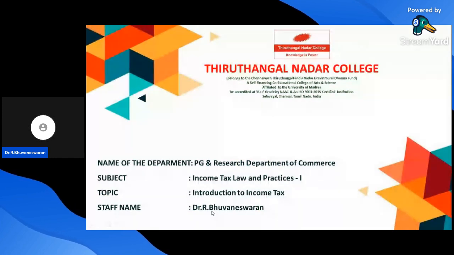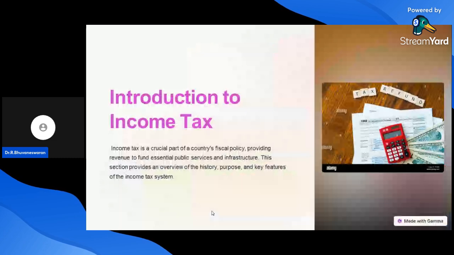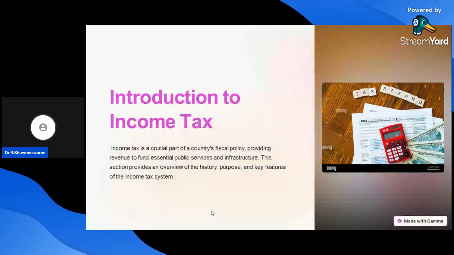Introduction to income tax. What is meant by income tax? Income tax is a government levy imposed on individuals or business entities. The amount of tax owed is typically a percentage of the income of the person, which may include salaries, investments, and other sources. The tax is collected to fund various government functions. Tax rates and rules can vary depending on the jurisdiction and the specifics of the income being taxed. This is called income tax.